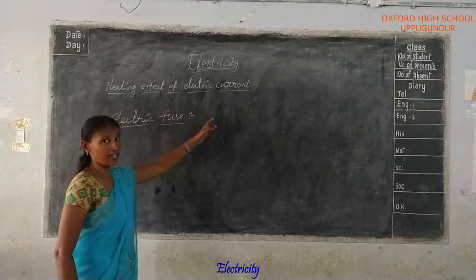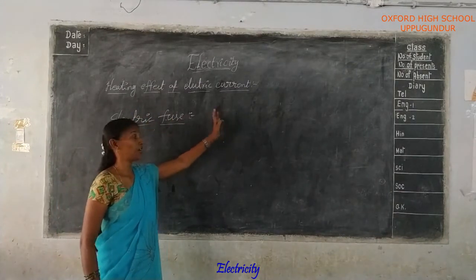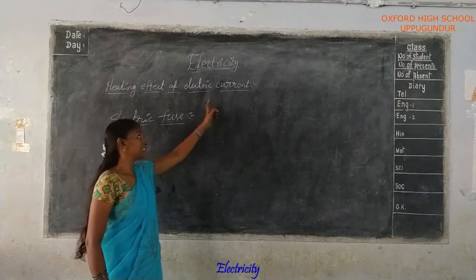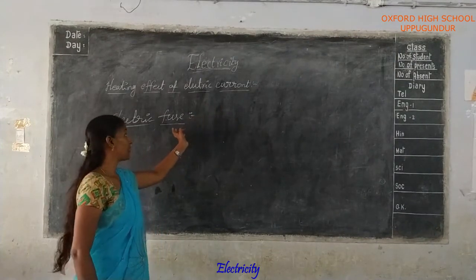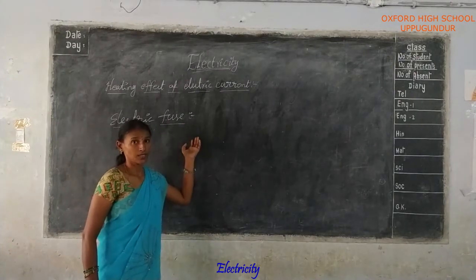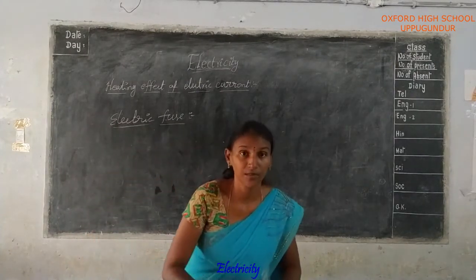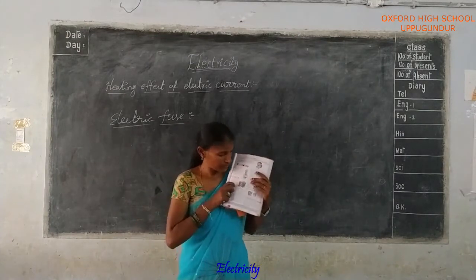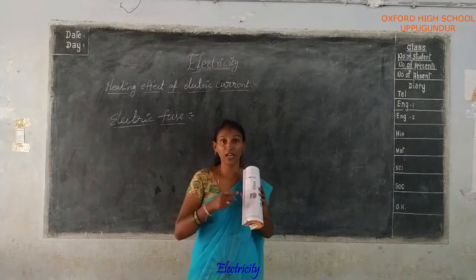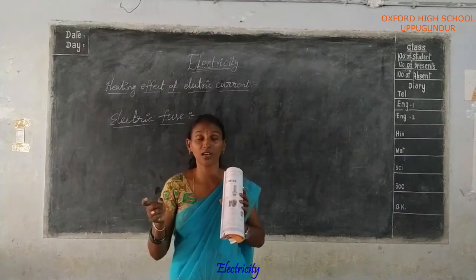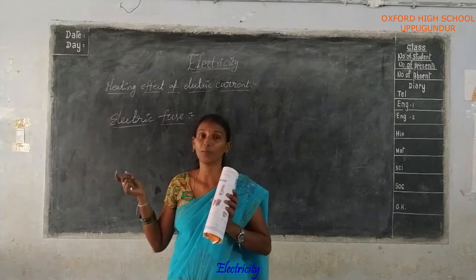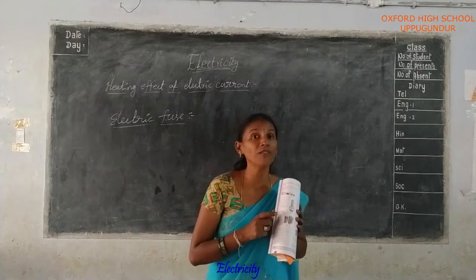Before, you observed the loss of more energy of the electrical power. This electrical power is transferred through a fuse. See this fuse here. You all observe this in our houses, and in any electrical stations or electrical places, you observe this type of fuse.